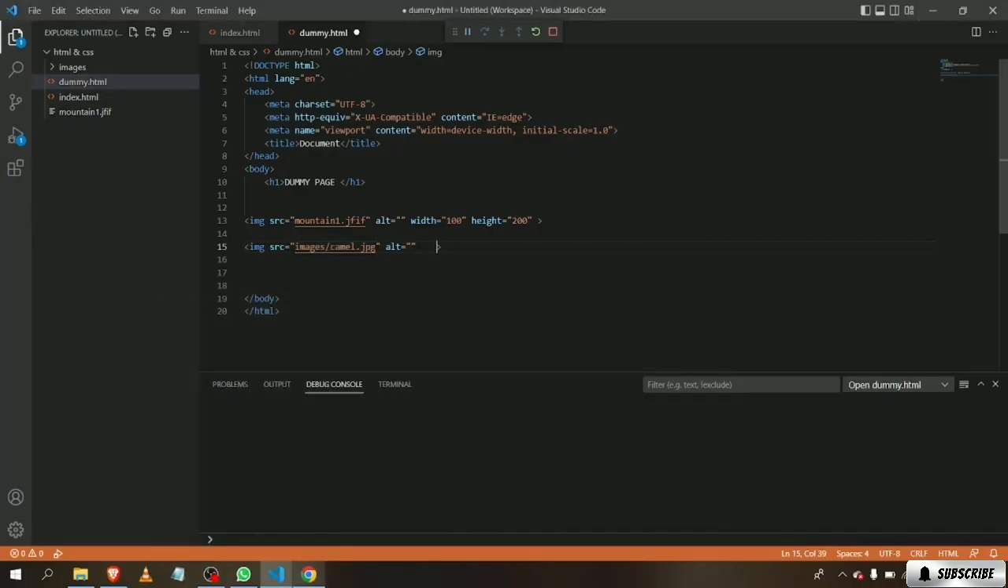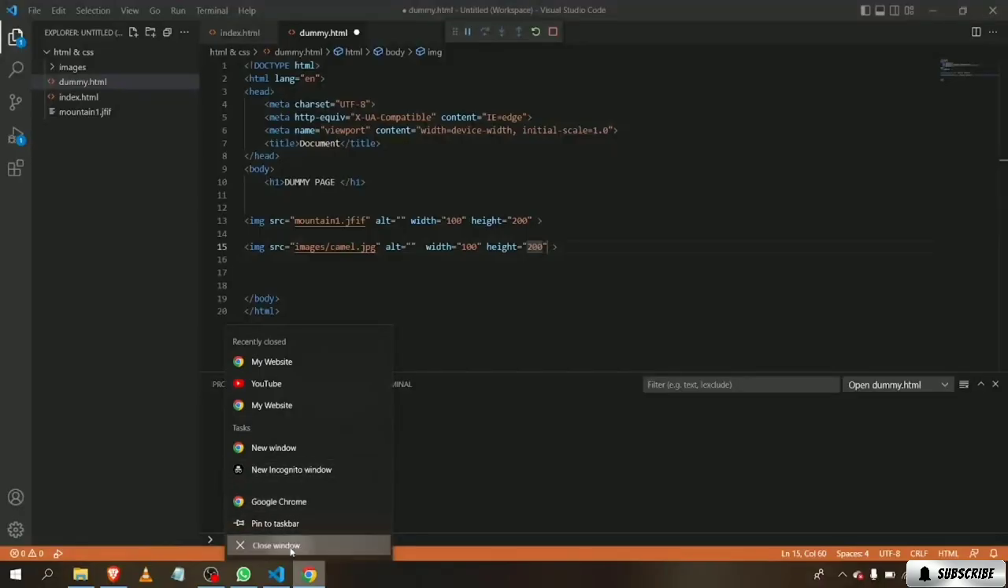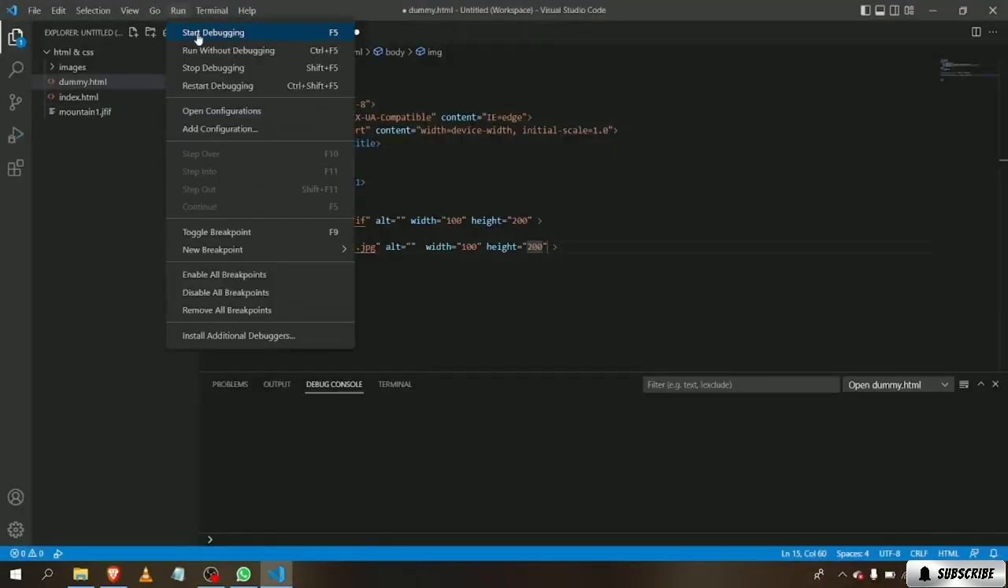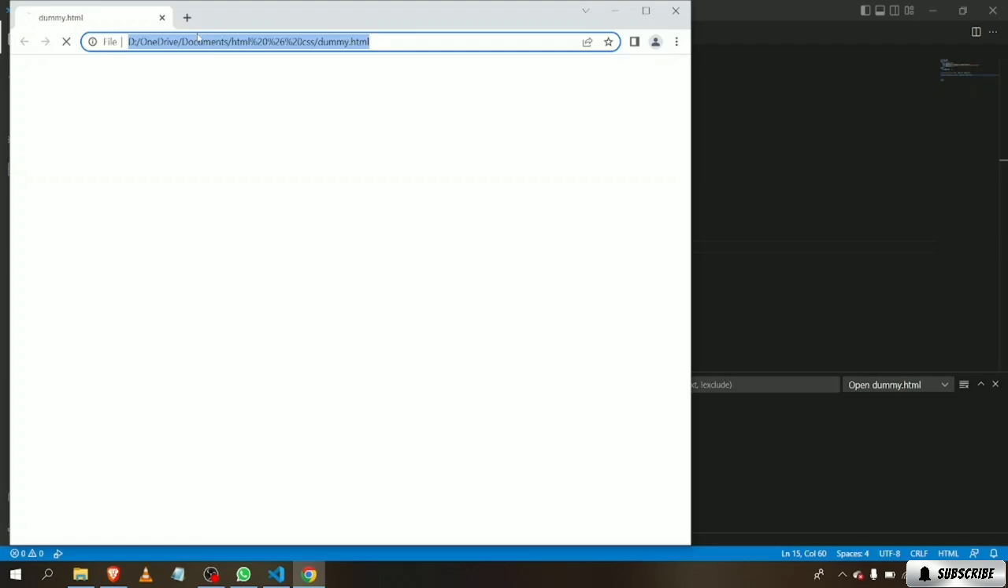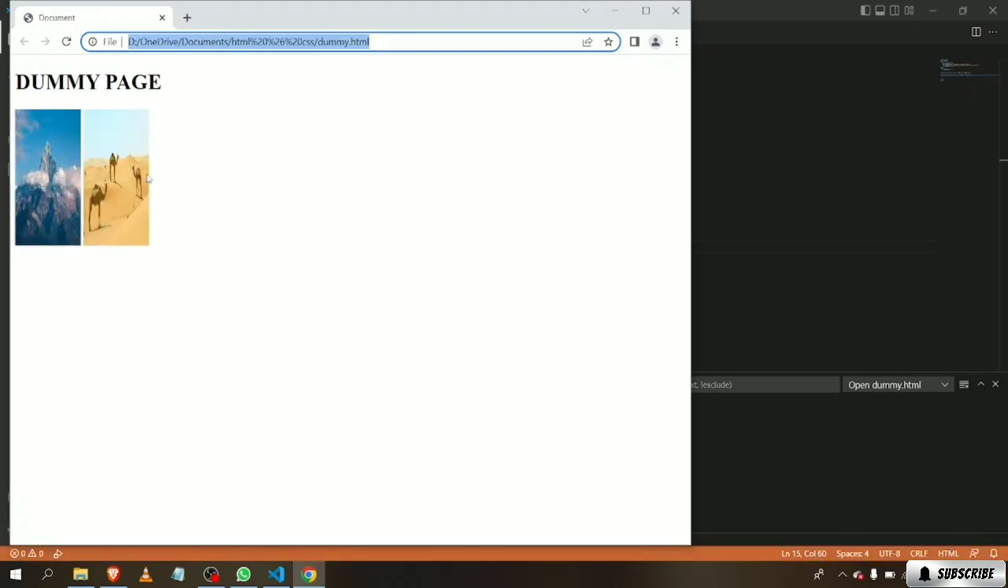So let's do the same thing we did with the mountain picture, like width, applying 100, and the height applying like 200. Like I said, I want it to be on the same level. Now let's cut this and run it. See, the image is the same size as the mountain.